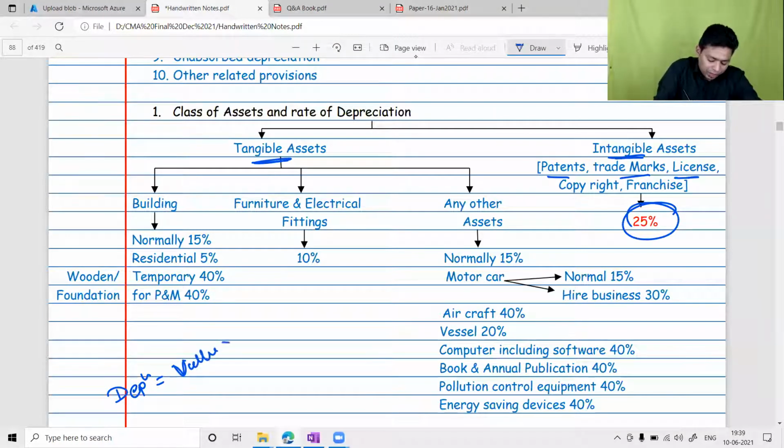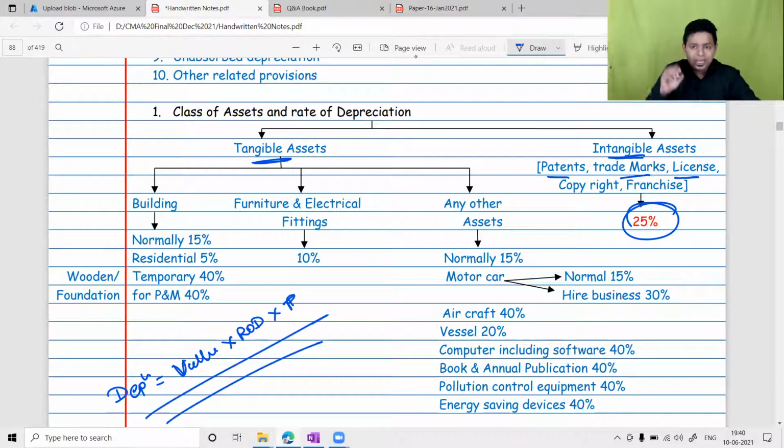Please understand, to compute depreciation you need value, then the rate of depreciation, and then the time factor, the period. Value means WDV, which we will discuss; that is the actual cost concept. Rate of depreciation will not be provided in the question. When you compute depreciation in accounts, rates are always provided in the question itself, but in an income tax question you should assume that the rate will not be provided in the exam, and they will ask you to compute depreciation.